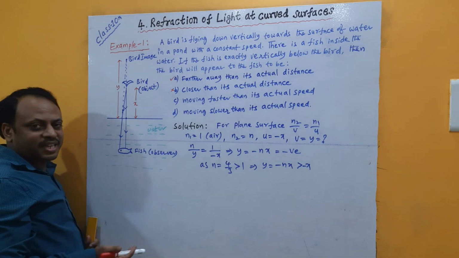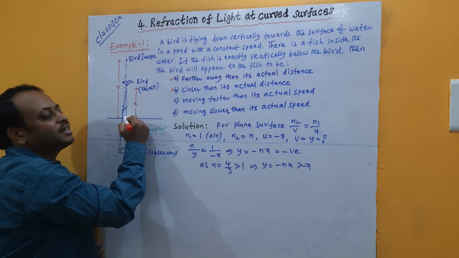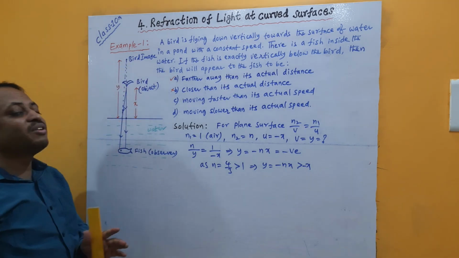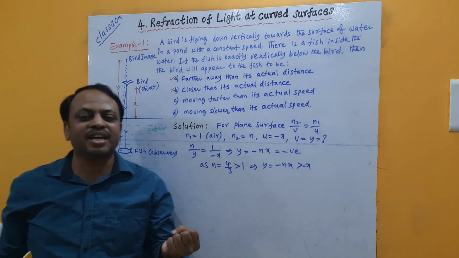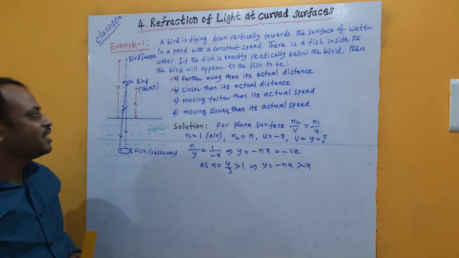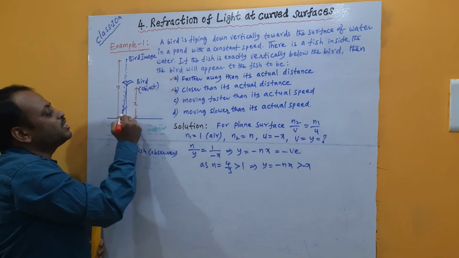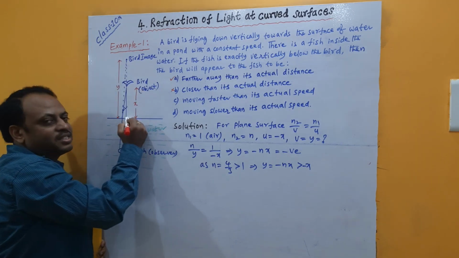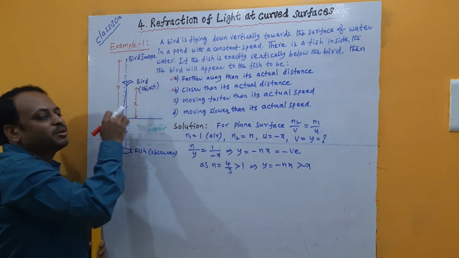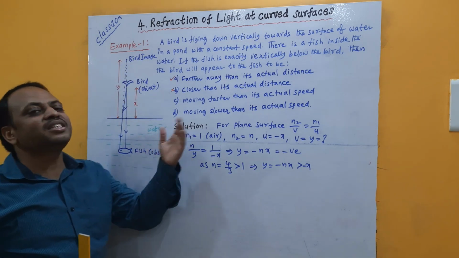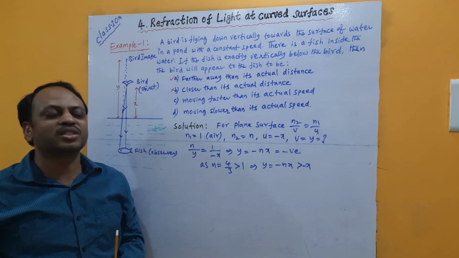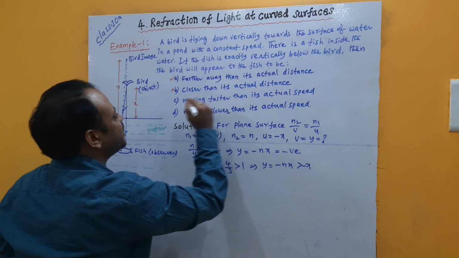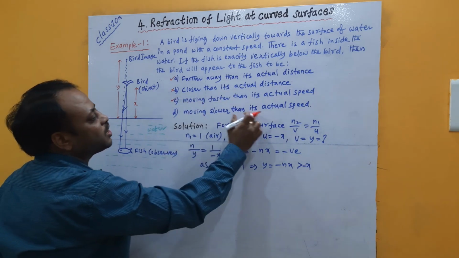So the times taken are the same, but the original bird is traveling less distance and the bird's image is traveling more distance. The one which is traveling more distance in the given time is commonly traveling faster. Means the bird's image is traveling faster than the original bird. So the image of the bird moving faster than its actual speed is true, and moving slower than its actual speed is false.